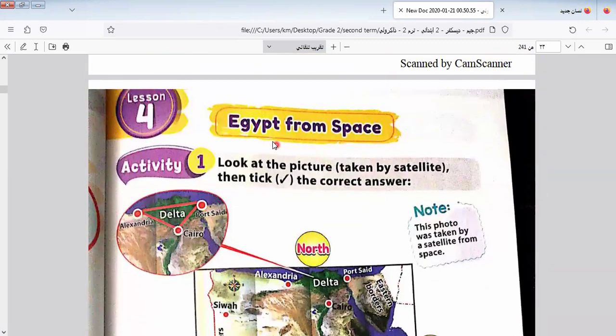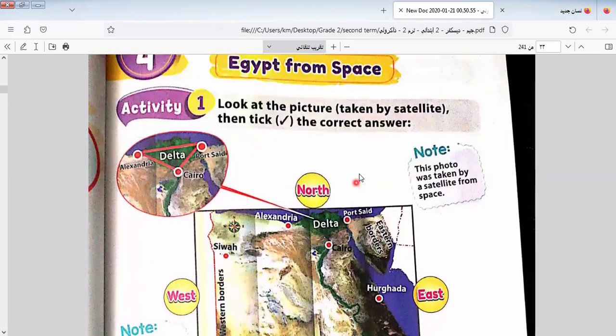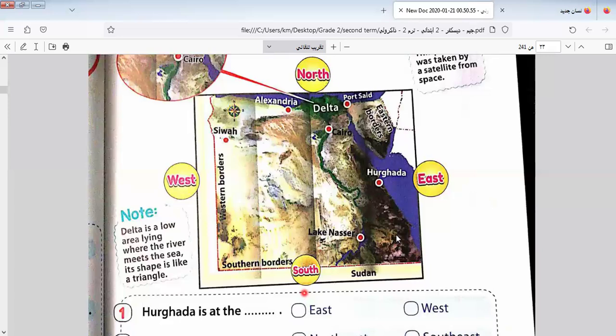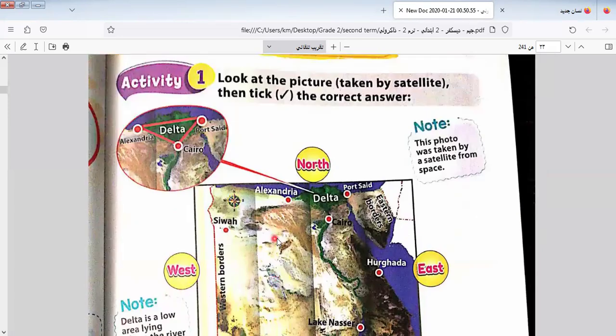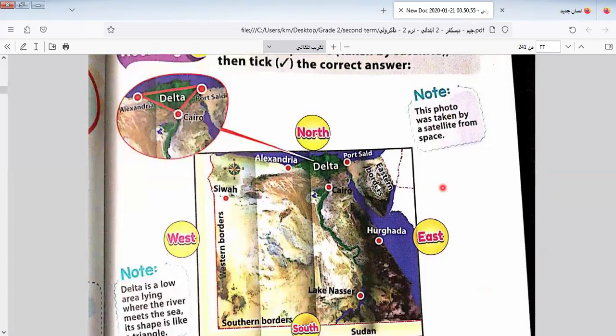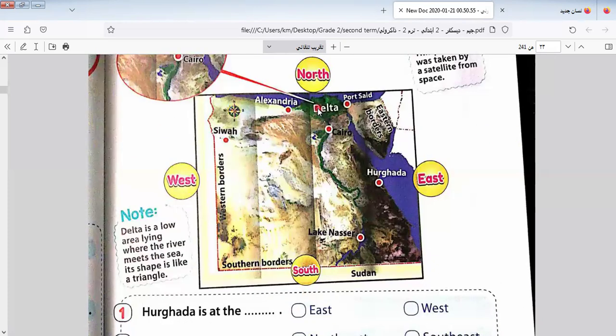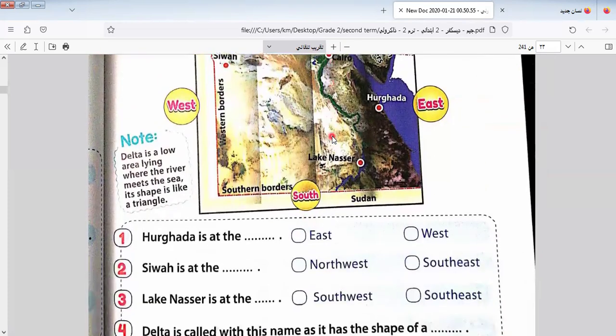Here we say Egypt from the space. Let's know Egypt from the space. Here is the direction. This is called north, south, east, and west. This is called what? Called directions. This photo was taken by the satellite from the space. We take this map from the satellite. Delta is a low area where the river meets the sea. It's shaped like a triangle. This is called the delta.